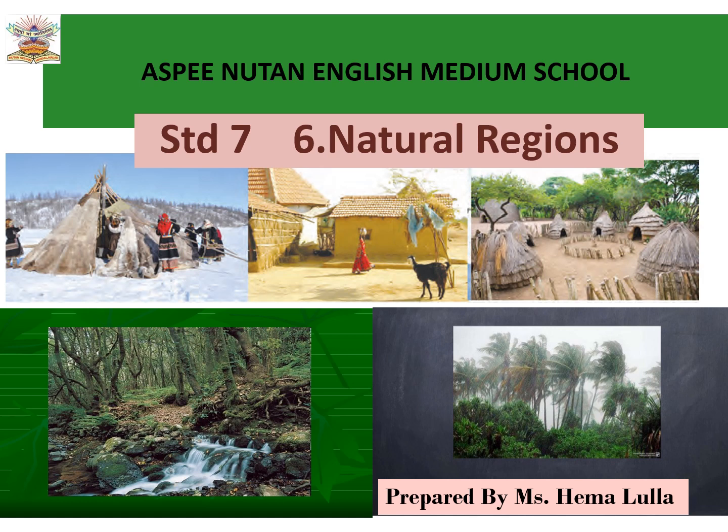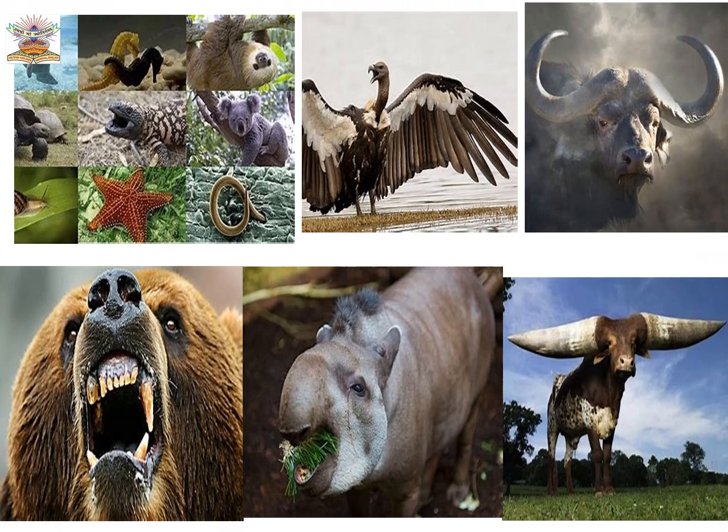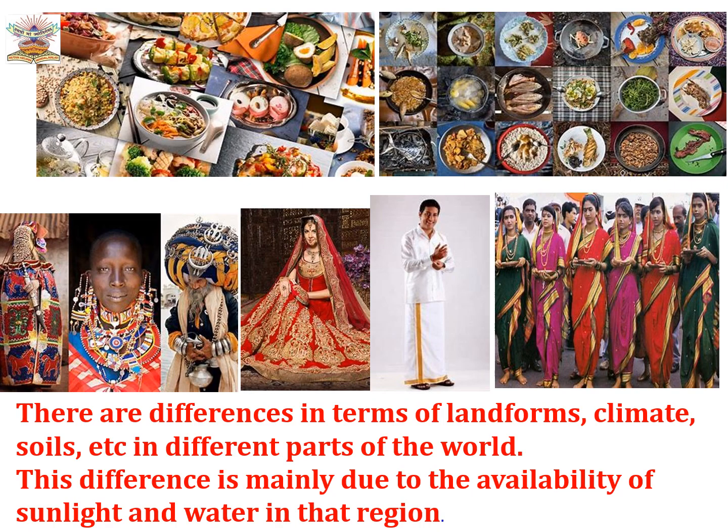Hello children. Today we are going to learn another lesson in geography. Lesson number 6, Natural Regions. Here students, you can see the green grass, the forest, the snowfall, the different animals, the birds, the different kinds of food, the dressing of the people, human life.